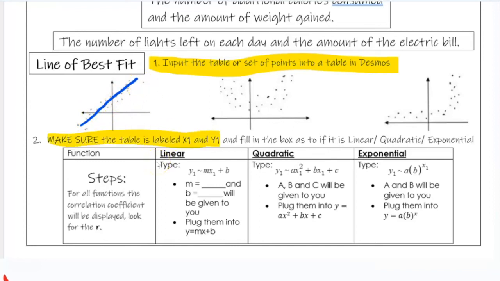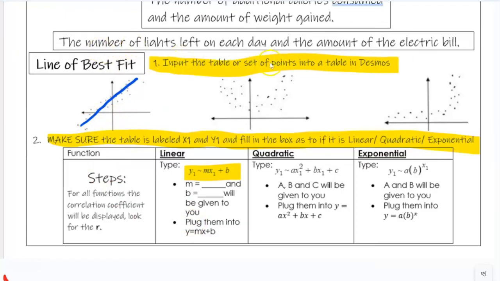So make sure your table is labeled. If it's linear, quadratic, or exponential, I know this one looks linear, so I would type in y1 ~ mx1 + b. And then I would look for my m, which is my slope, and my b, which is my y-intercept. And then I'll plug it in, so that would be my equation. And that would be the line of best fit.